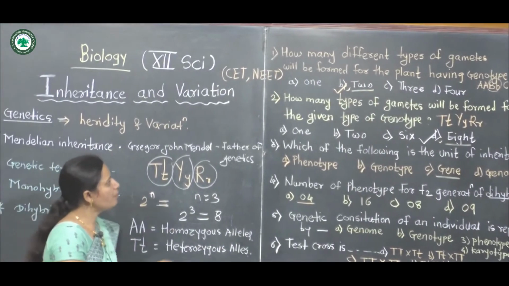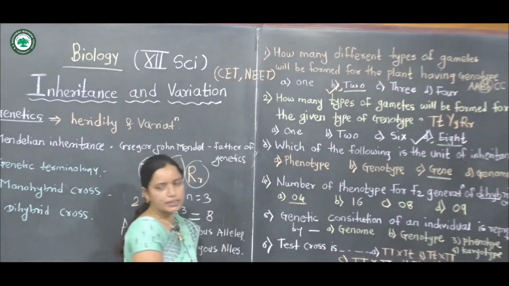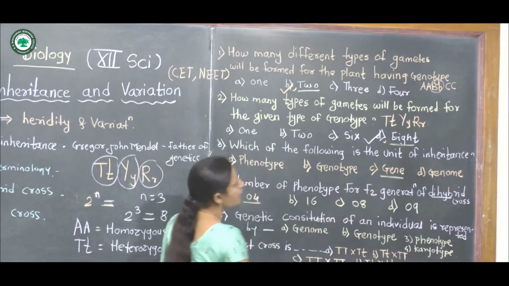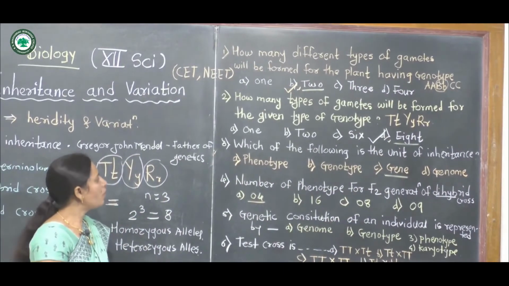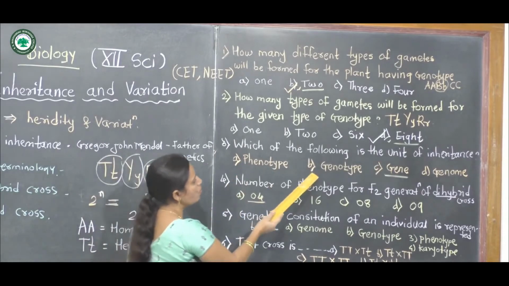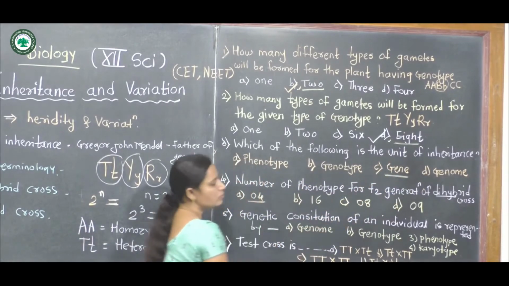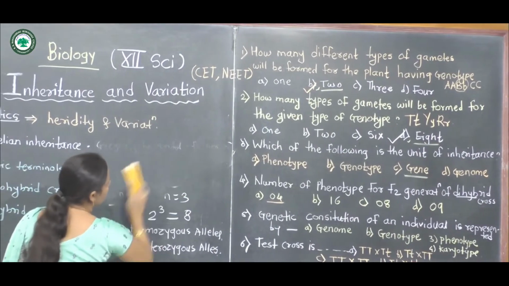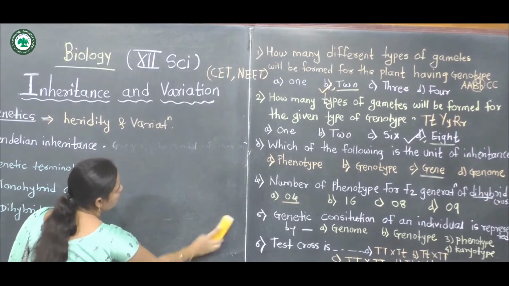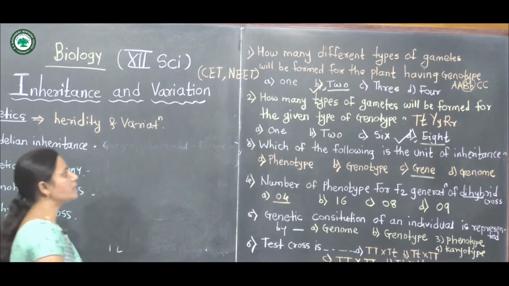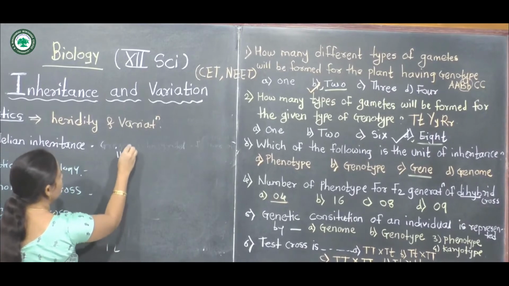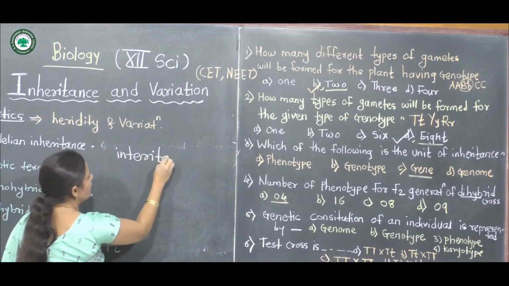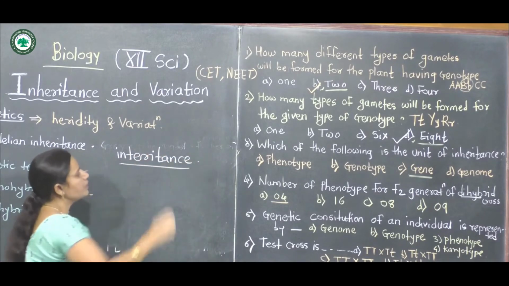Okay. Next problem: which of the following is the unit of inheritance? Options: phenotypes, genotypes, genes or genomes. Inheritance means transmitted characters.